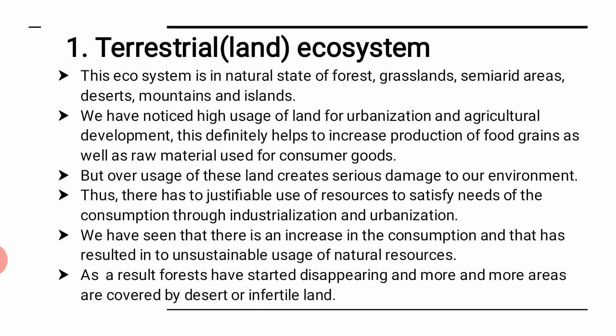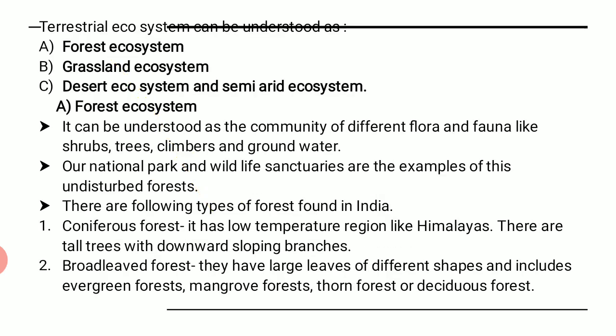When we grow forest, it is afforestation. When we try to cut it, it is deforestation. That means we try to cut the forest, we try to deforest it, and what happens because of that? They are disappearing, means they are not at all seen, or more area is being covered by infertile or maybe semi-arid or maybe dry land. So that is what happens when we are trying to make overuse of such kind of land.